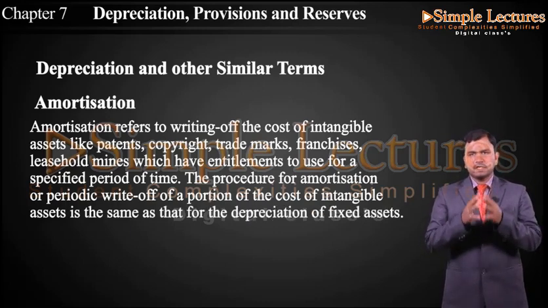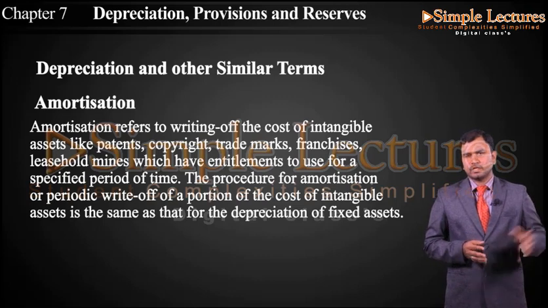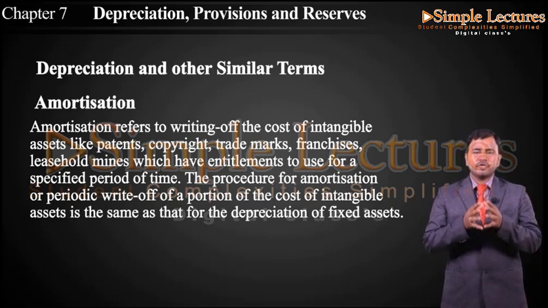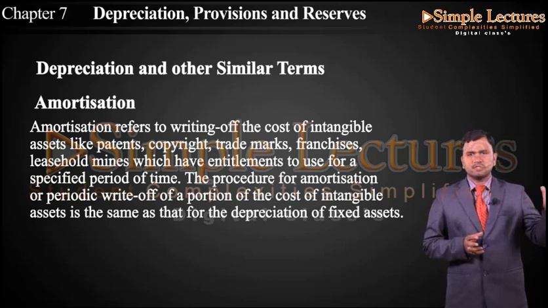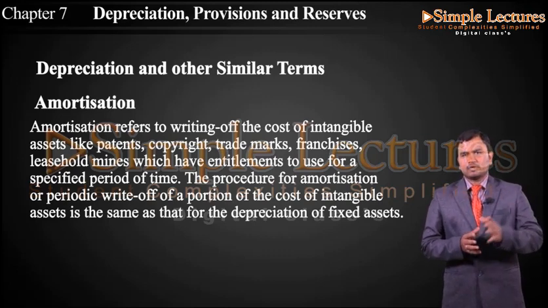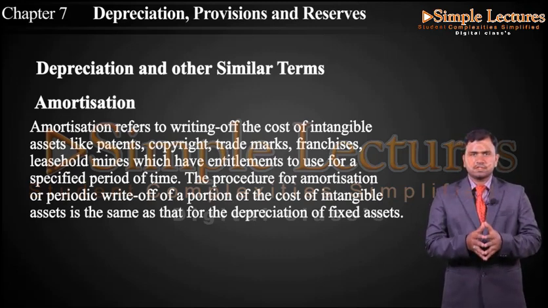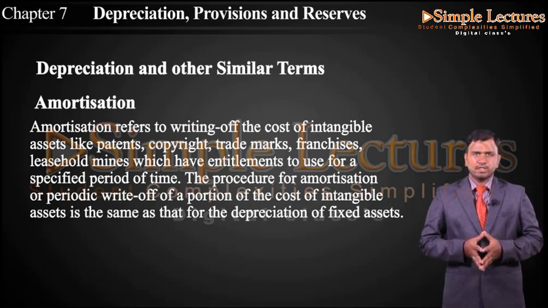So, amortization is applicable to intangible assets like patents, copyrights and trademarks. A patent is considered an asset with the right to use for a particular period of time, and a similar concept is applied to these assets as to the depreciation of a fixed asset.